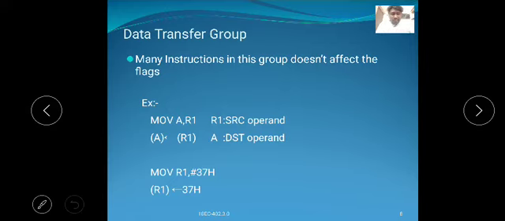During the execution of data transfer instructions, no flags are affected.